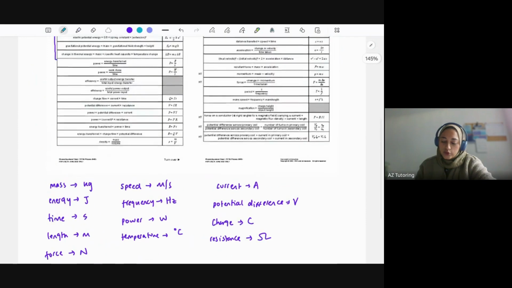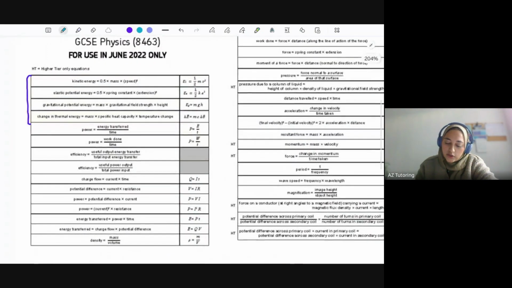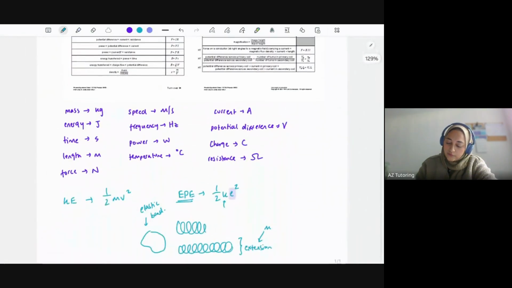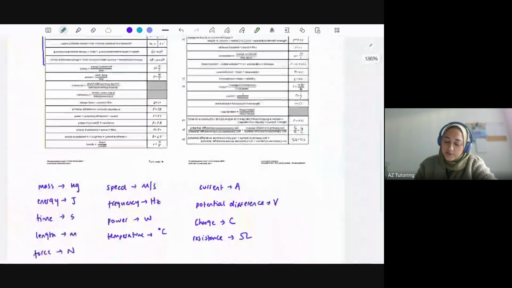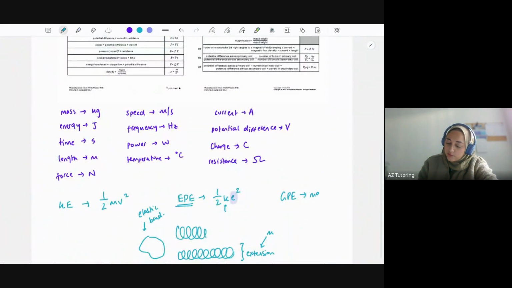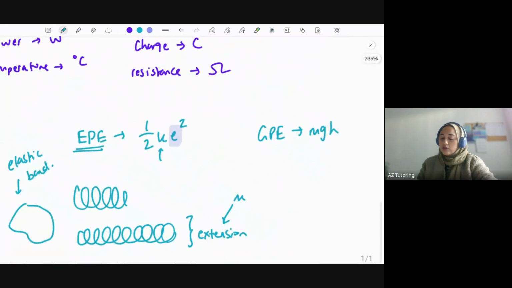Okay, so again, did you start from looking at the equation? Let's have a look at gravitational potential energy. I'll call it GPE. So gravitational potential energy, which is mass times gravitational field strength times height. Okay, so let's understand this equation. Well, gravity keeps us down on the ground. There's gravity acting. Now, mass, so in kg, of course, the greater the mass there is, the more gravitational potential energy you need to keep that down.